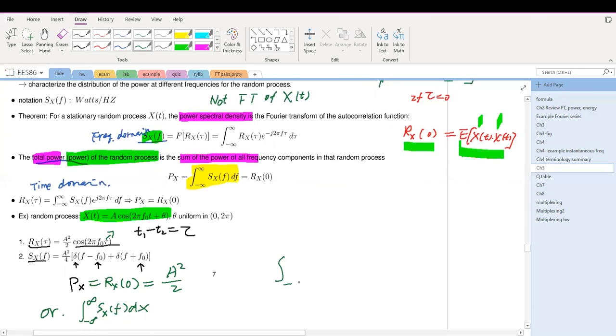The integral from minus infinity to infinity of delta(t) dt equals 1, and delta(t minus t naught) also equals 1. If you shift it or do not shift it, it's the same thing.